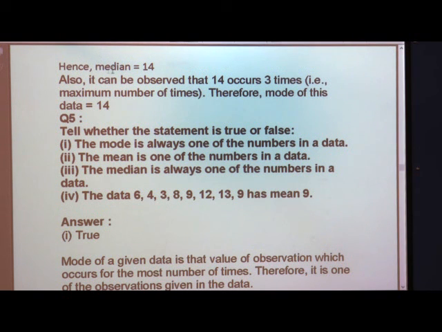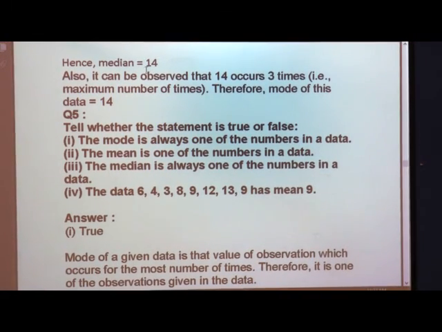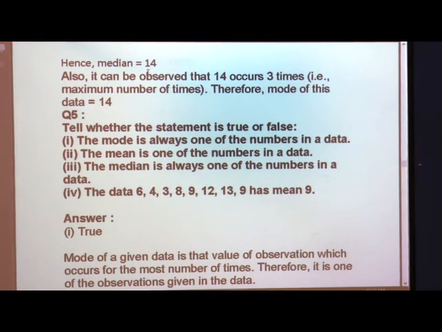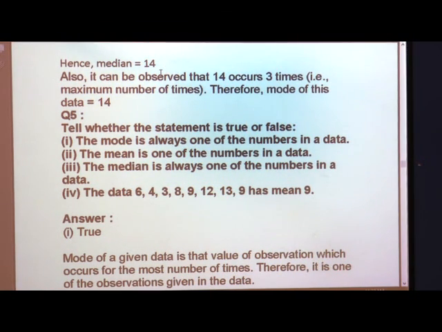And for the median, I told you, when we have 9 terms in our question, we have to find the 5th term, but first we have to write in ascending order, then only can we find the median. So, here median and mode are both 14.